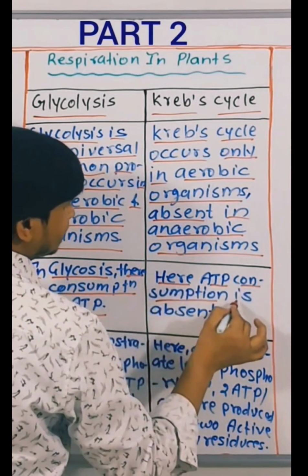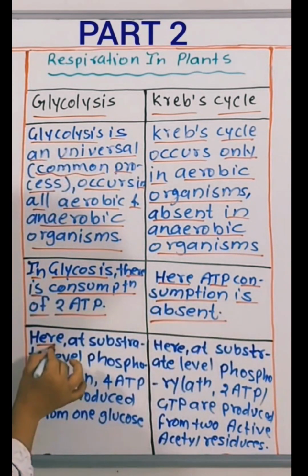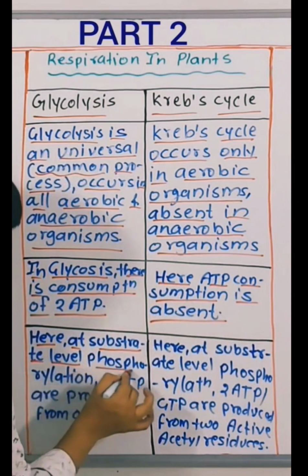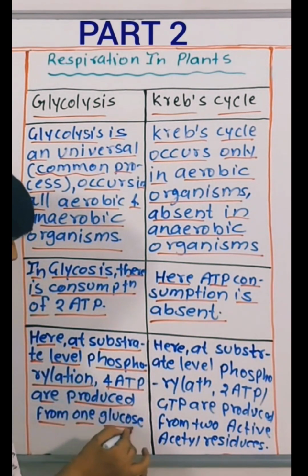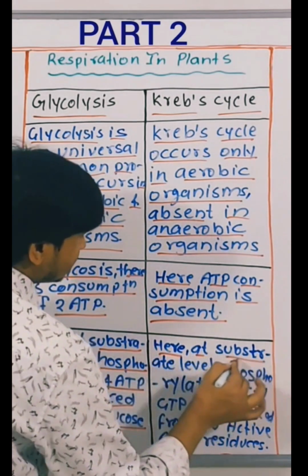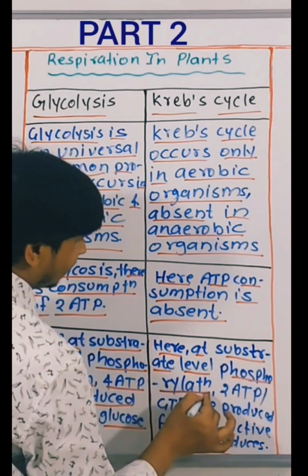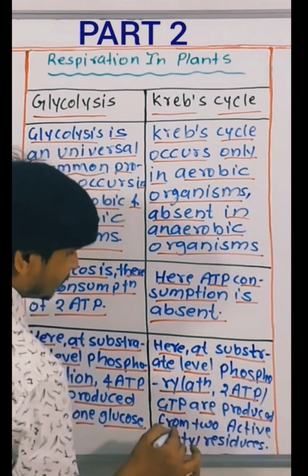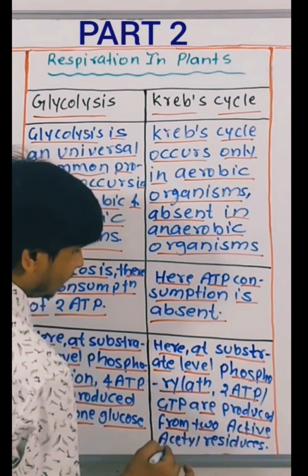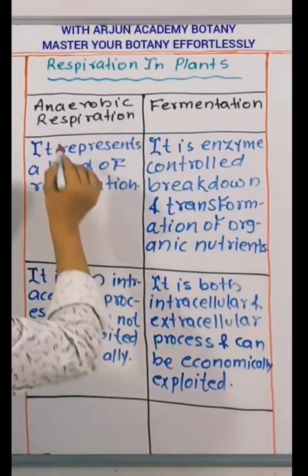Here, ATP consumption is absent. Here, at substrate level phosphorylation, 4 ATP are produced from 1 glucose. Here, at substrate level phosphorylation, 2 ATP or GTP are produced from 2 active acetyl residues.